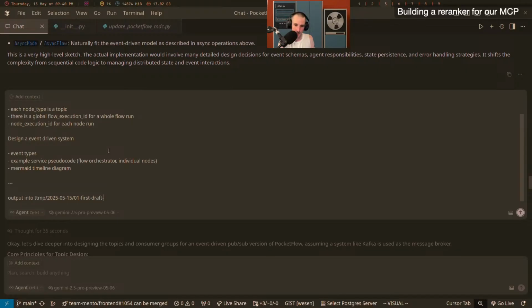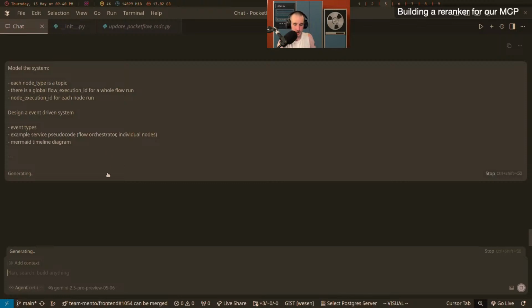So first draft, output into ttemp, first draft of an event-driven Go version of Pocketflow. So this is the first time I introduced the word Go. Now is the time. There, that's it.